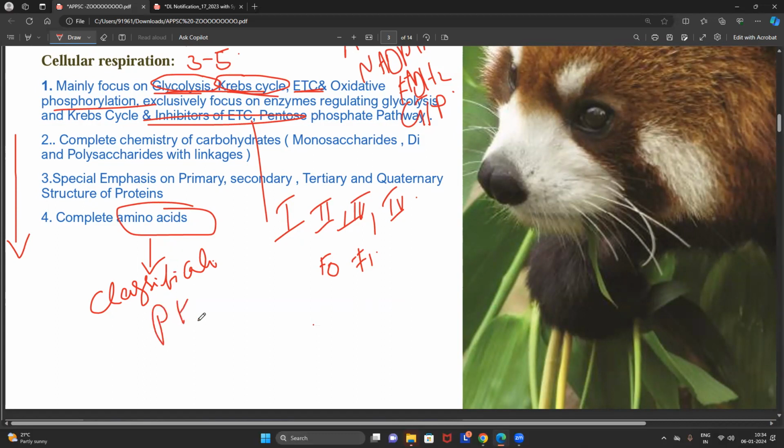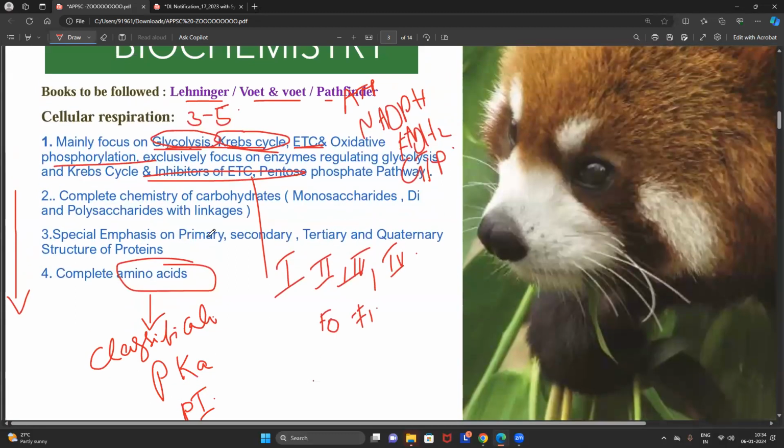You have to focus on the pKa related numericals. You have to focus on the PI related numericals. You have to focus on each and everything, because the numerical part is a little difficult and you have to read a little more in depth. Then followed by, you have to read the proteins.